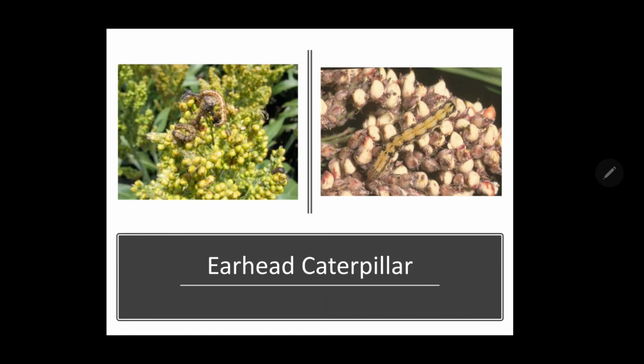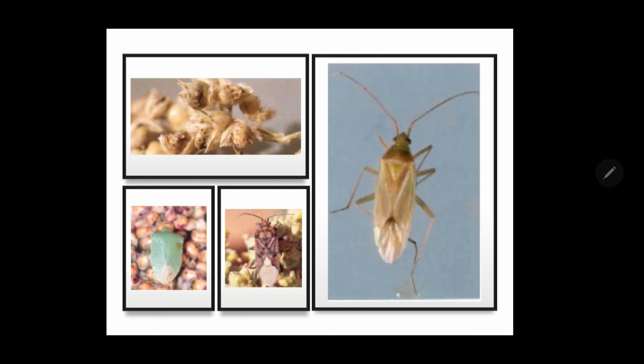Helicoverpa armigera, considered a hairy caterpillar in sorghum, feeds on some part of the foliage and mostly on the grains. We are going to see this pest in other important crops, that is in pulses and in cotton. These are some bugs which have been observed on sorghum crop. So these are the important pests infesting sorghum. Now we are going to see some other pests infesting other cereal crops like maize and wheat.